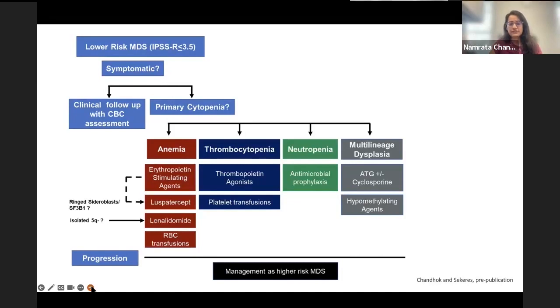Now, patients who progress generally end up moving to treatment or management plans more similar to higher risk MDS. And in select patient populations, transplant may also be an option down the line.